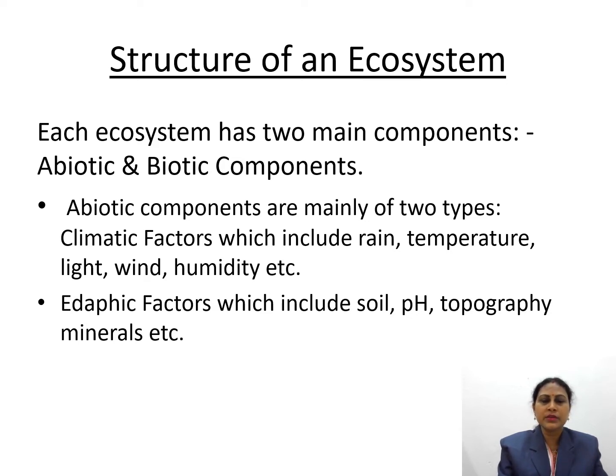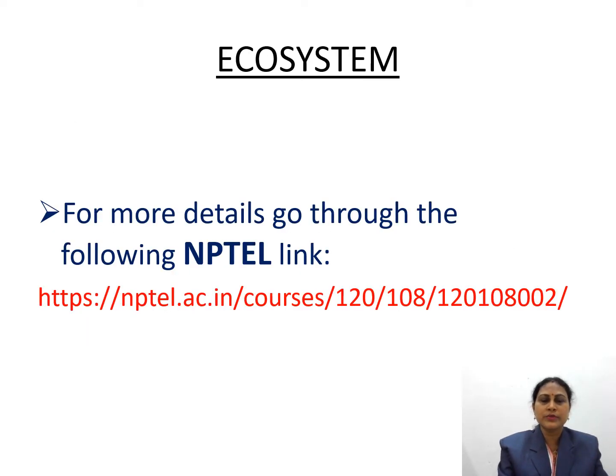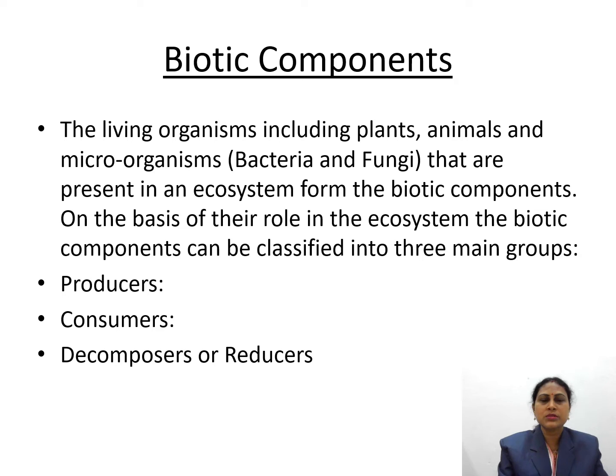Edaphic factors include soil, pH, topography, minerals. Both climatic factors and edaphic factors combine to form the abiotic components. For more details, go through the NPTEL link.